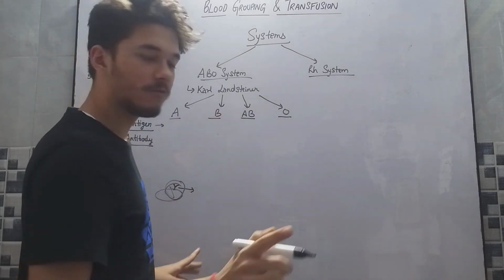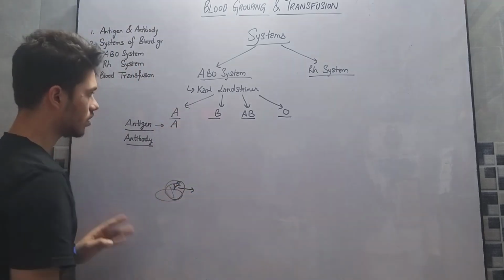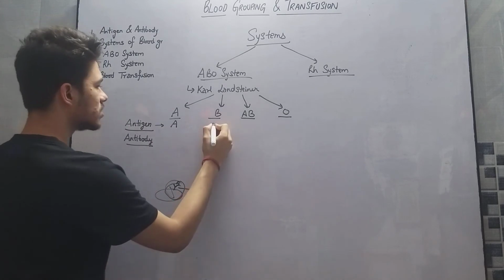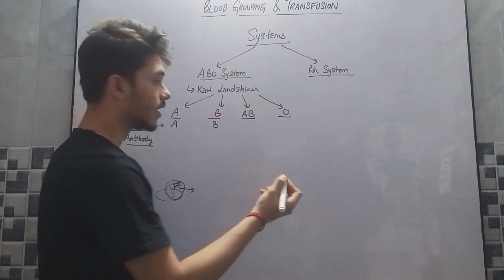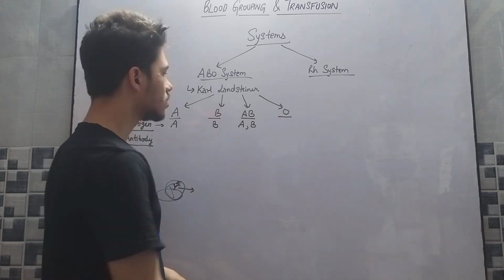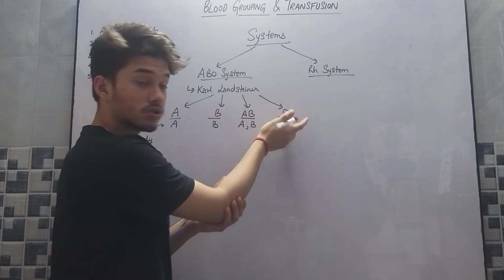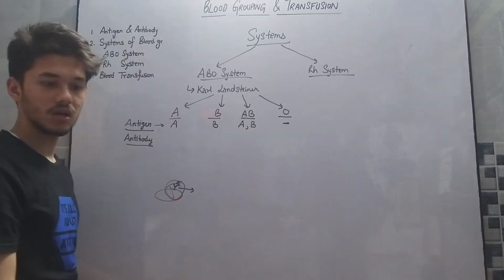For example, the A blood group has antigen A on its surface. The B blood group has antigen B on its surface. For AB, we have both antigens A and B on its surface, while O, which we can also signify as 0, does not have any antigen on its surface.